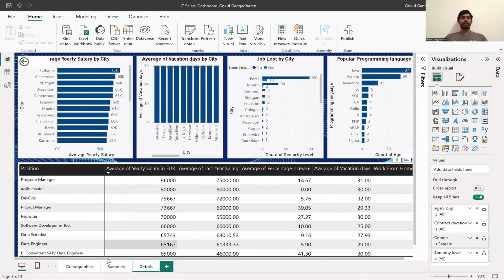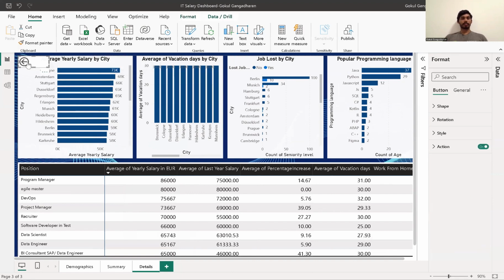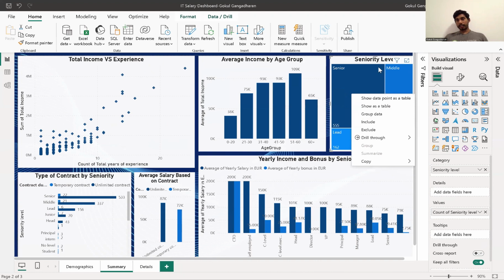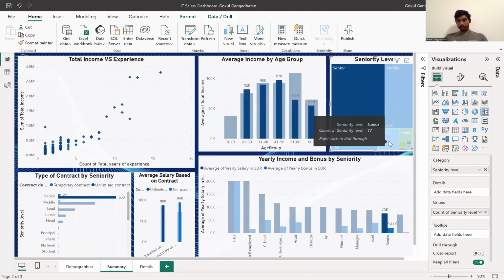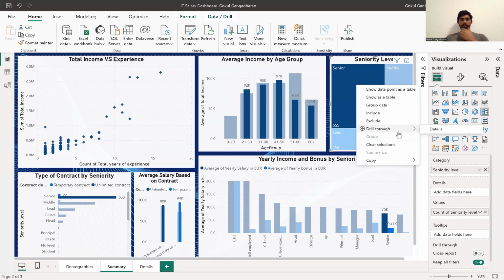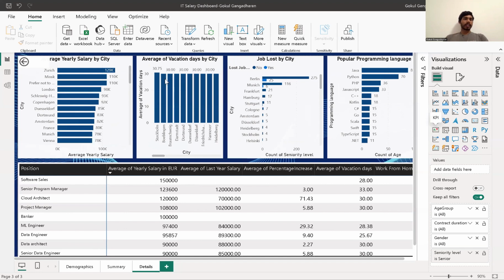The next drill down is based on seniority level. You can just go and look at that as well. So we can see the data of just the senior level employees. Senior level employees get paid the most in the city of Zurich, which is in Switzerland. And these are their average vacation days in a year for different cities. They are getting higher vacation days in Stockholm, and this is the job loss percentage based on the cities.